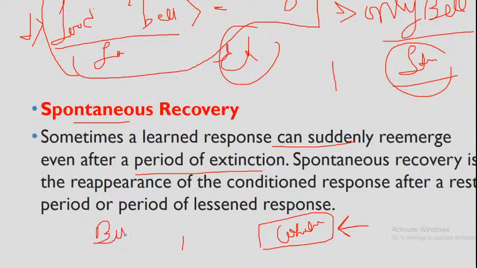And when the dog discriminates between both types of stimulus, suppose you just ring the bell and salivation occurs, it is normal. For this experiment, when you ring the bell, the response occurs.